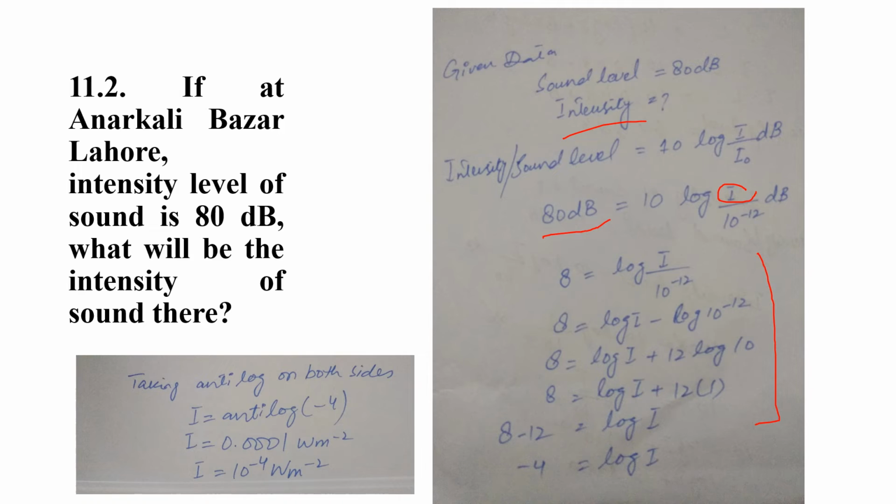Here we will use the property: theta is equal to log I plus 12 log 10. This is again the formula that we have to use over here. 8 is equal to log I plus 12 into 1, because log 10 is equal to 1. So log I plus 12, so we'll take 12 on the other side. So 8 minus 12 gives you minus 4 is equal to log I. If you take the antilog, it is 0.0001 watt per meter square. If we want to write it in power, it will be 10 power minus 4 watt per meter square.